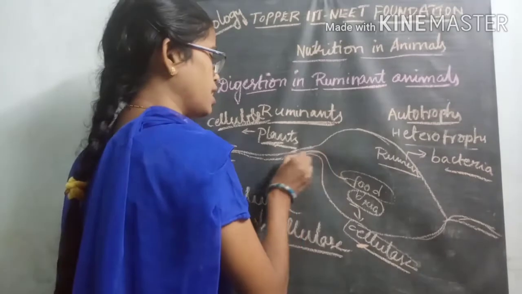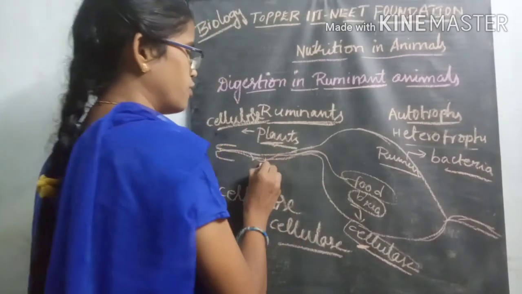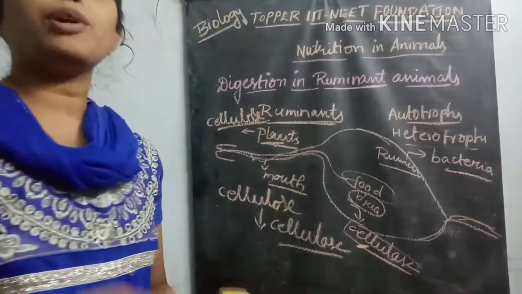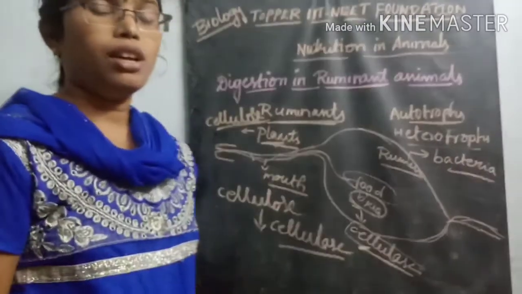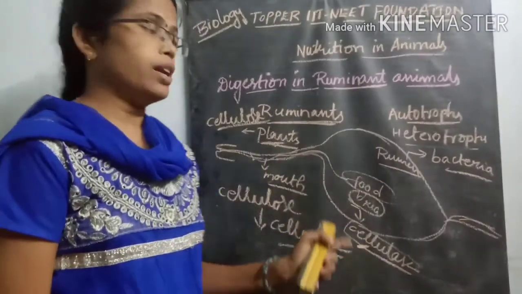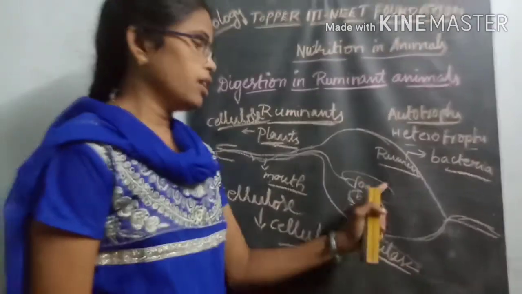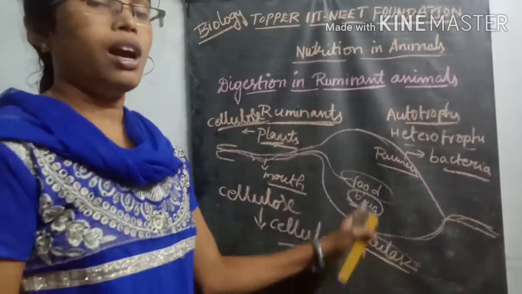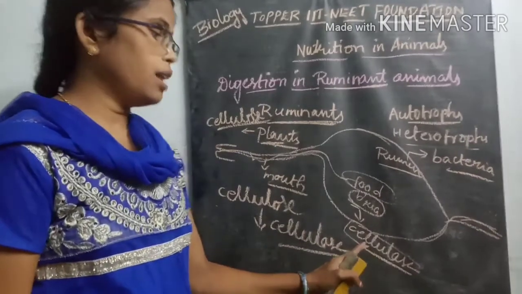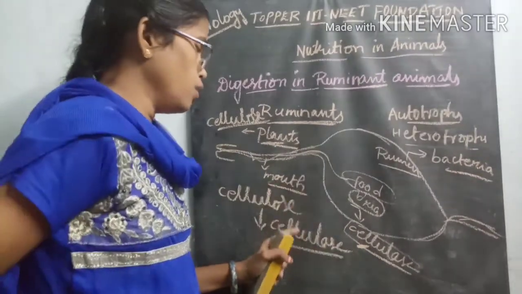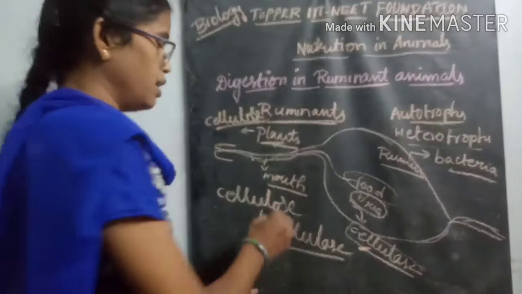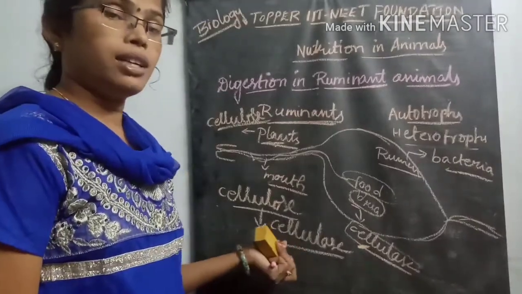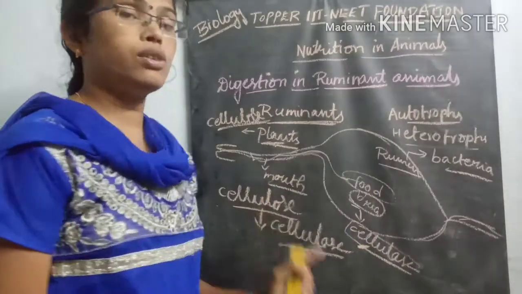Again, this food enters the mouth region. In the mouth, the process of chewing occurs again. During chewing, the food material is completely mixed with the cellulase enzyme, and the enzyme reacts with the plant cellulose part and digests that cellulose into glucose.